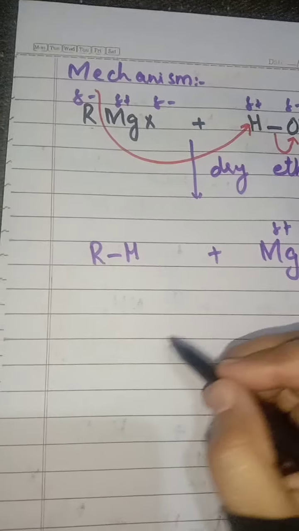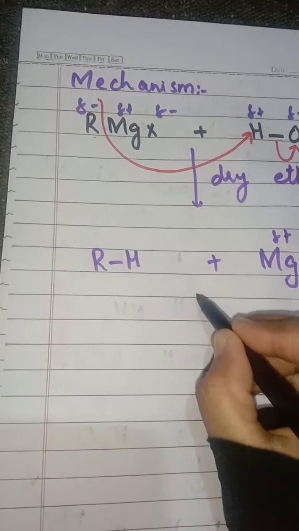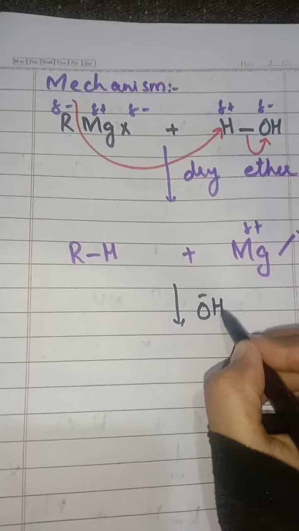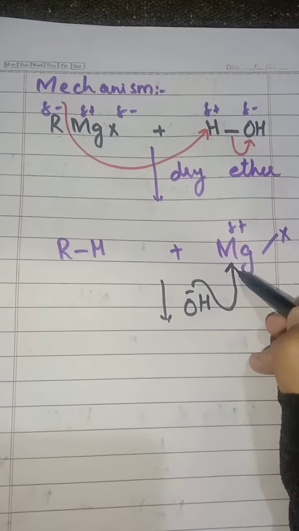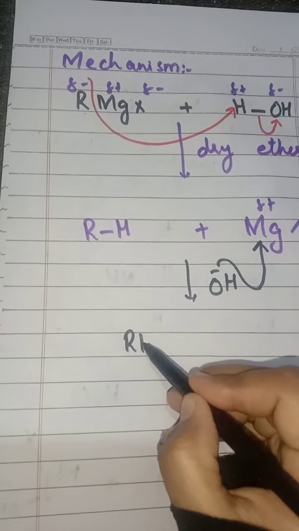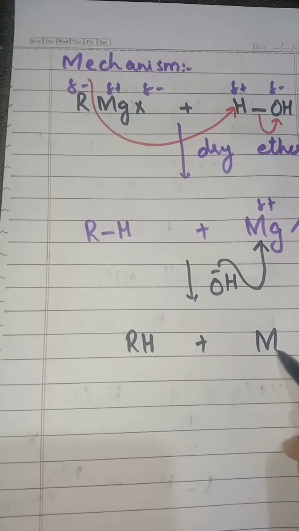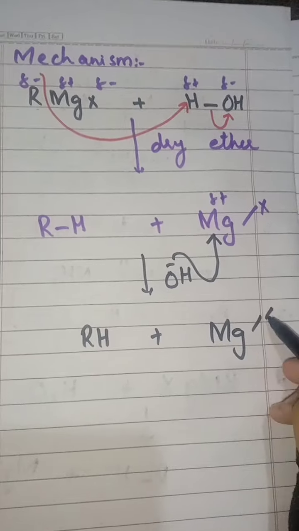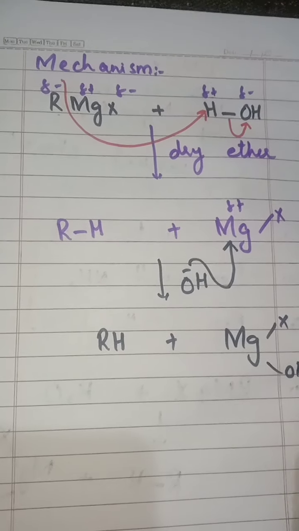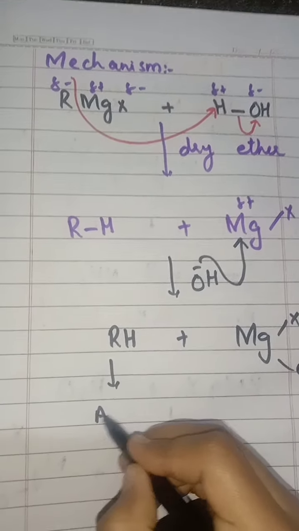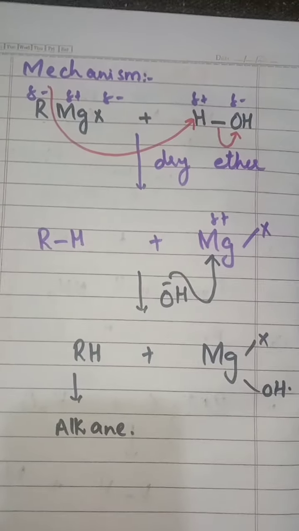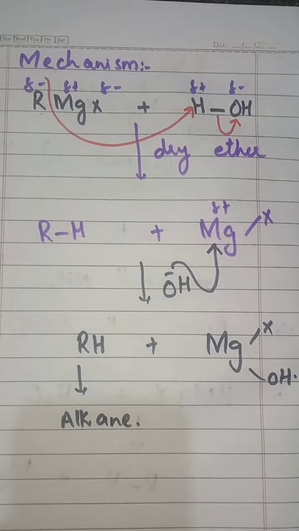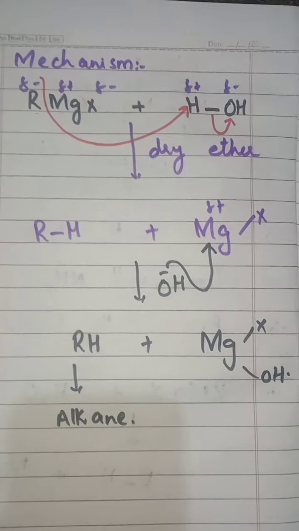Now what will happen in the next step? The hydroxyl from this will attack over here, and this is our product, that is alkane. So this is the mechanism of the reaction of Grignard reagent with water.